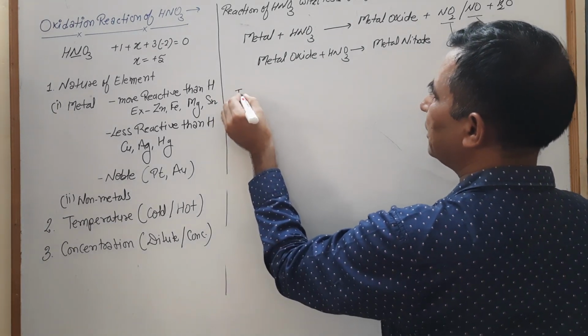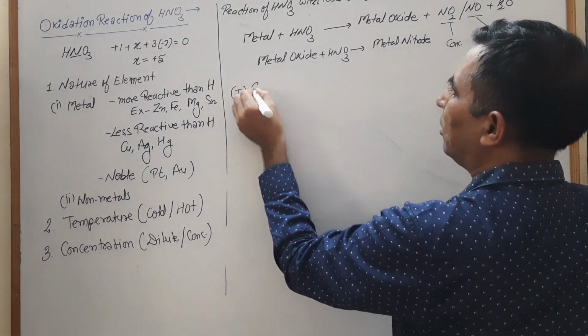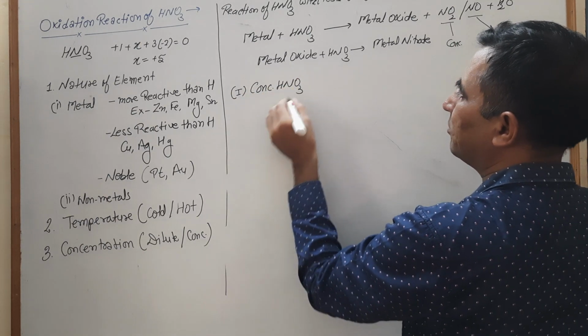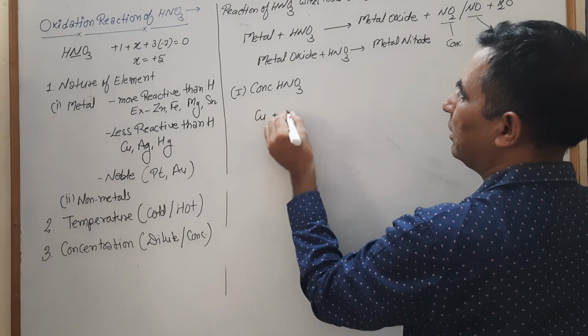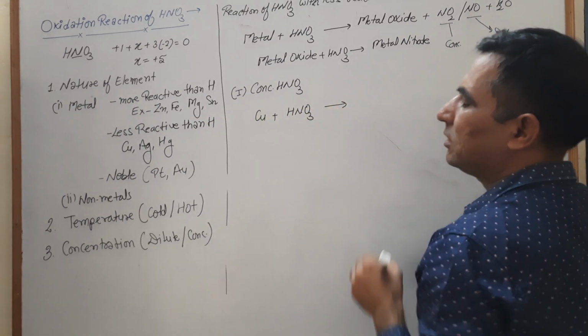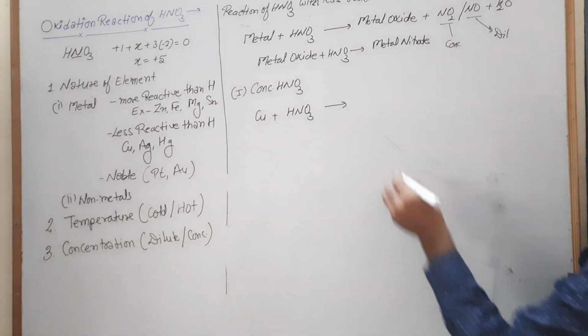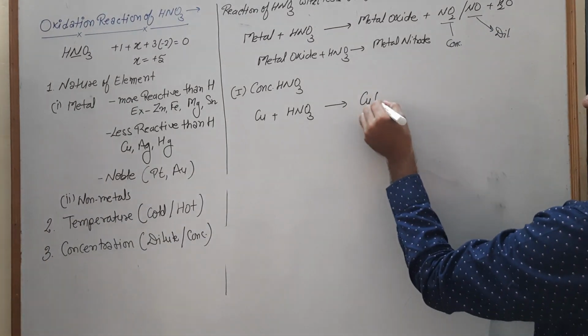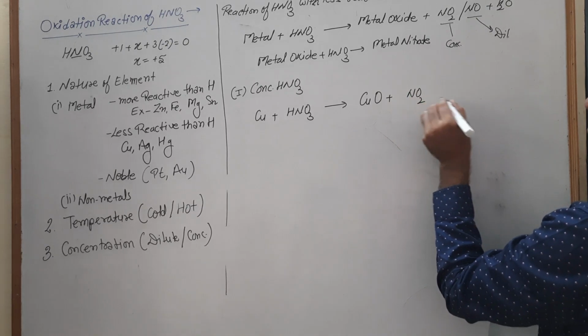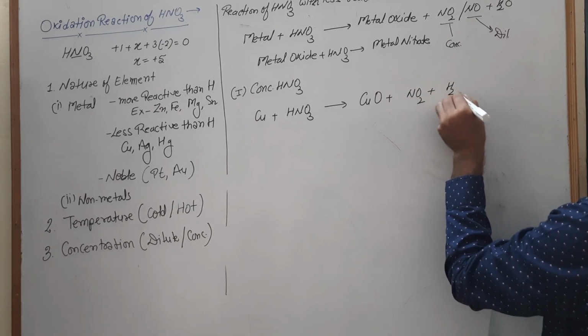Look, we take an example of copper. The first condition is conc HNO3. With the conc HNO3, your copper reacts with HNO3. That first converts into copper oxide, NO2 and H2O.